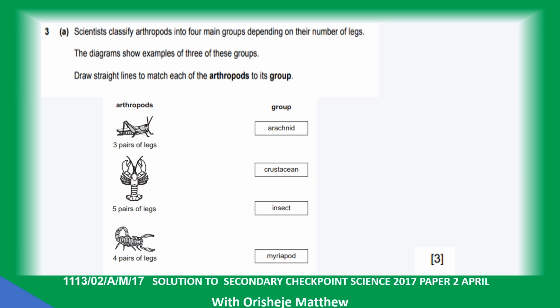Question 3. Scientists classify arthropods into 4 major groups depending on the number of legs. So if you have 3 pairs of legs, insect; 5 pairs of legs, crustaceans; 4 pairs of legs, arachnid.